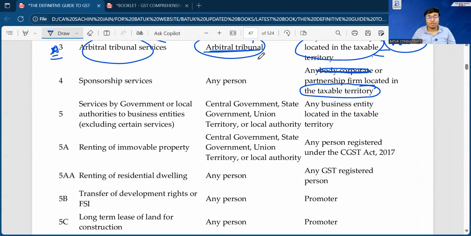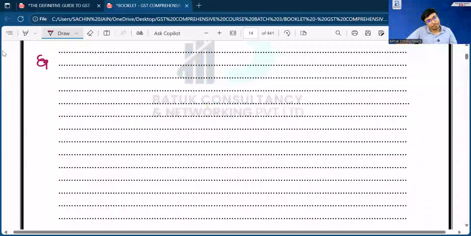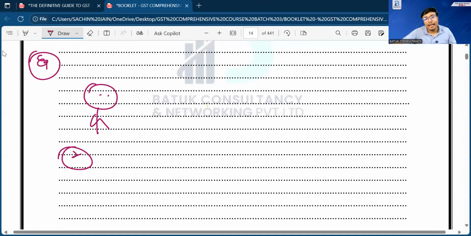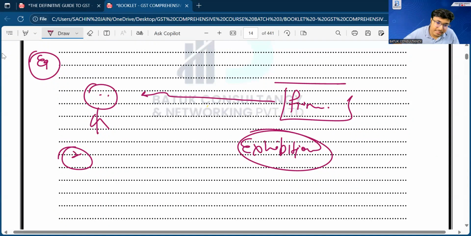So one person who is going to arrange the sponsors, just for an example, there is one person, Mr. X, and one firm is there. That firm is going to organize one exhibition.